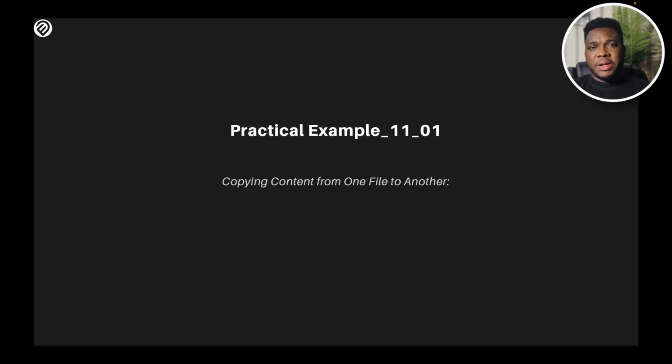Now, we're going to be doing a practical. In our practical example, we're going to be copying content from one file to another. Think about this like data migration, but just a small amount of files. Just move it from one file to another file, and we're going to do all of that natively within Python. I'm going to go over to my environment now.